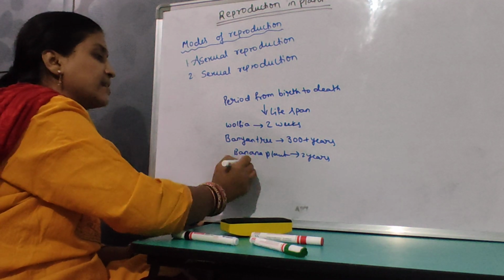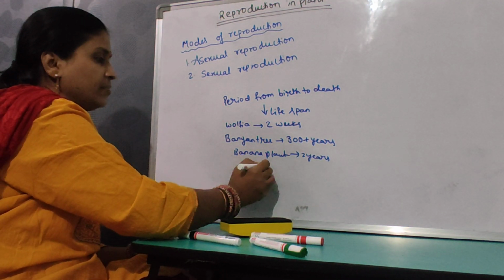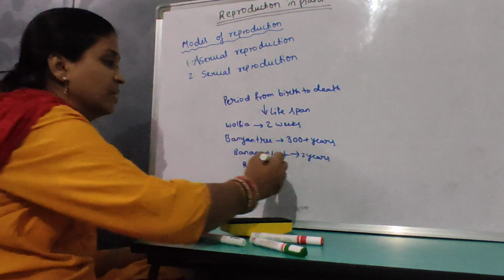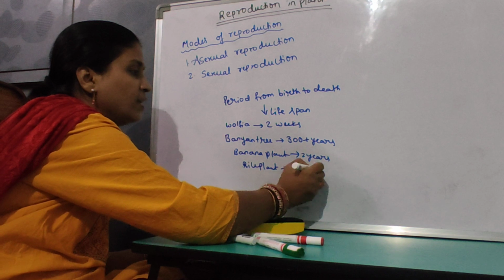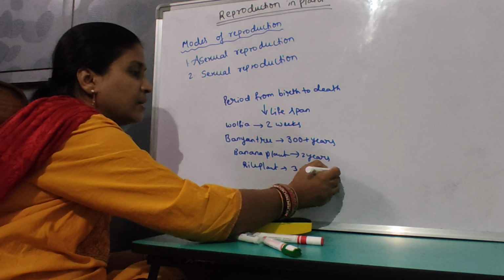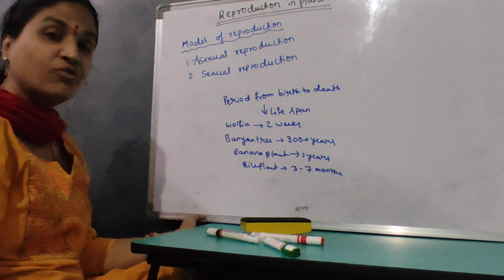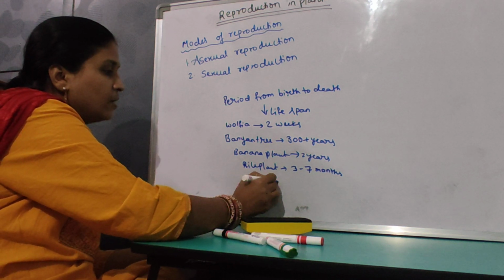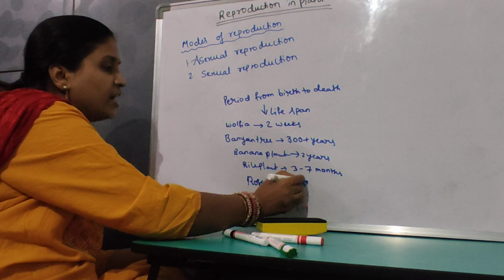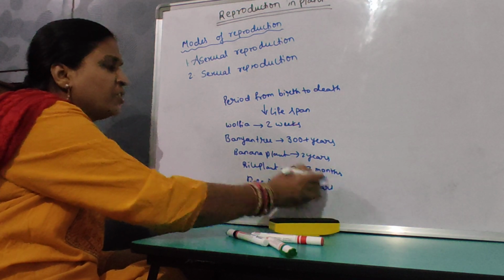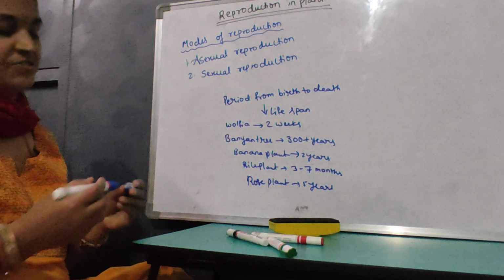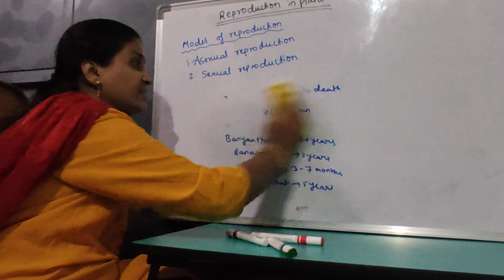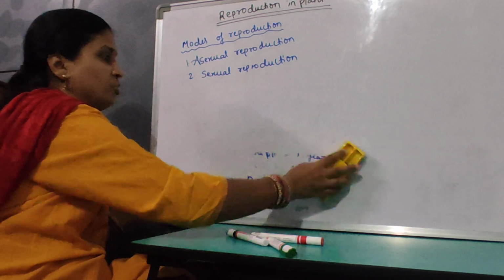The rice plant is 3 to 7 months. The rose plant is 5 years. So different living organisms have different lifespans, and the continuity of the species is maintained by the reproduction process.